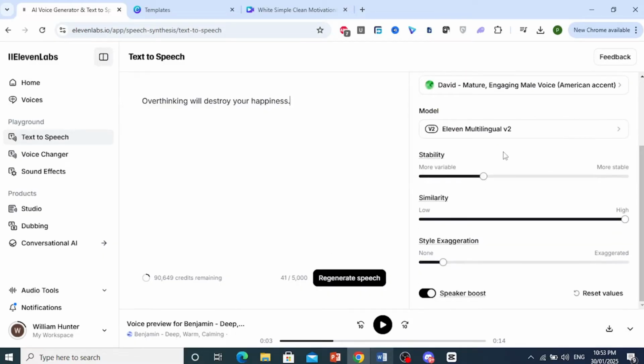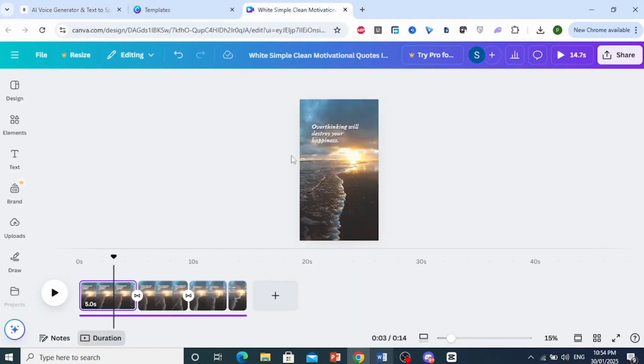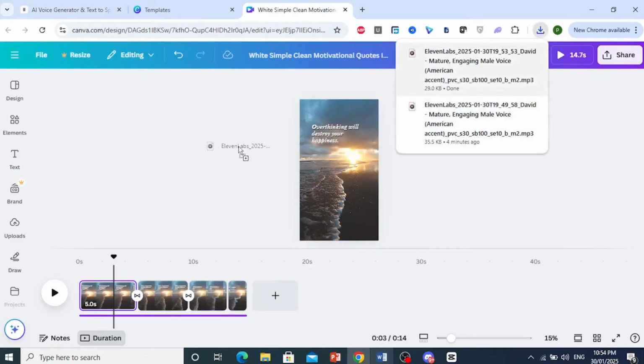You're going to keep these settings as it is. Now click on regenerate speech. Let's see what it sounds like. Overthinking will destroy your happiness. Sounds nice. So I'll go ahead and download this. Okay. Now, once this is downloaded, you can go ahead and upload this to Canva.